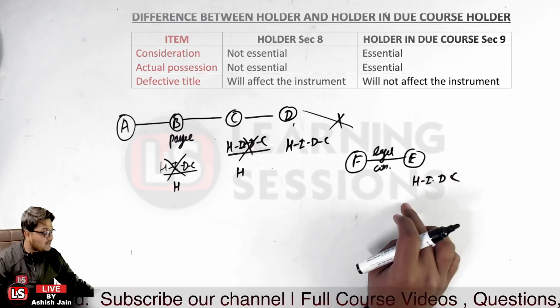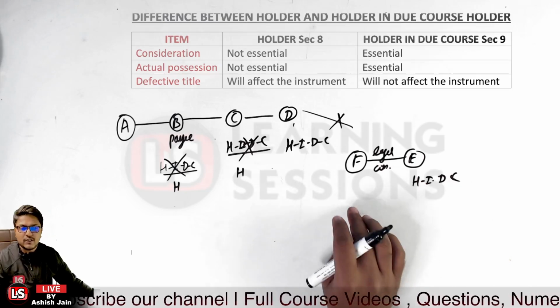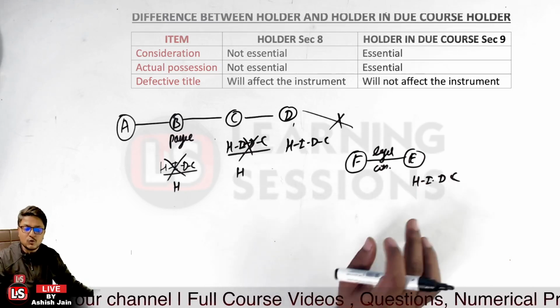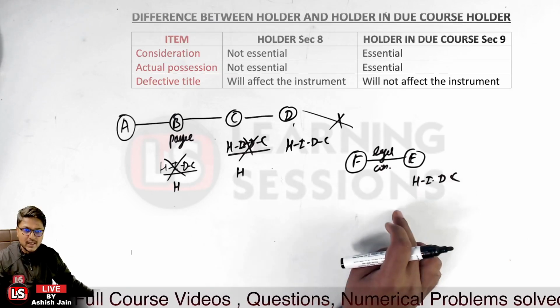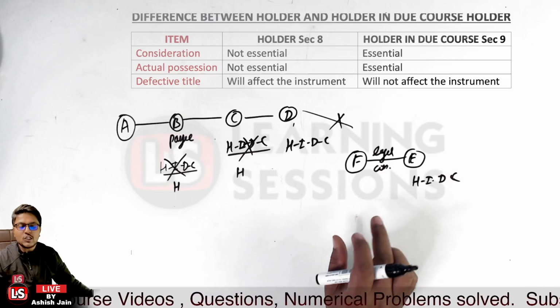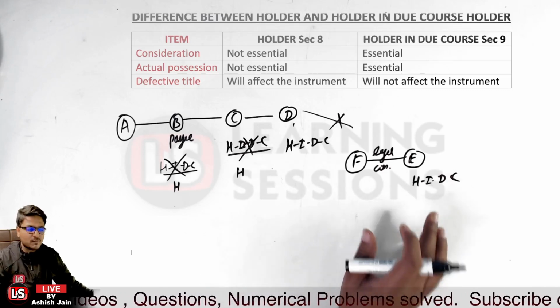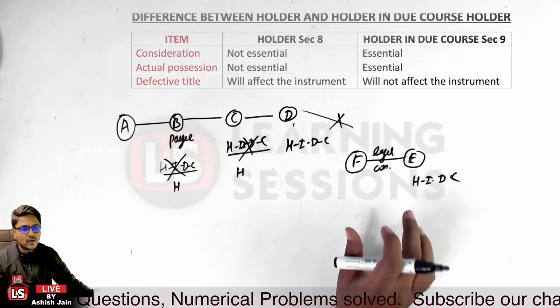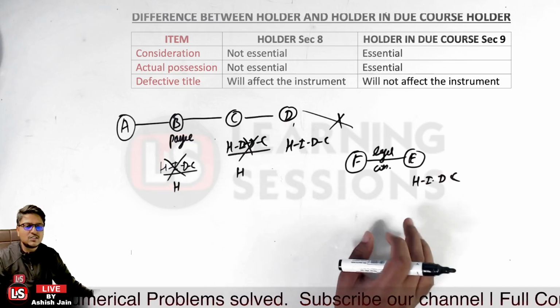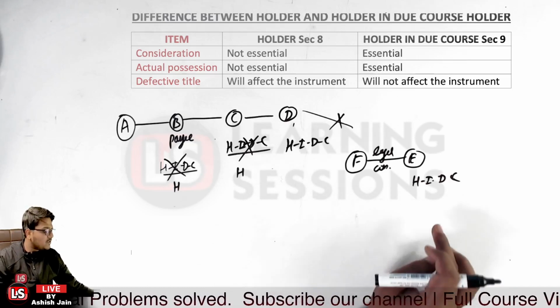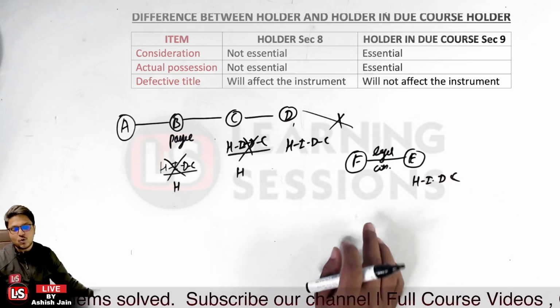Even though the instrument was forged, found by person F and then given to person E, person E accepted the instrument in good faith. There was no ground to suspect the forgery, it was not in the knowledge of person E, and he accepted the instrument for a legal consideration too. So person E is here the holder in due course.